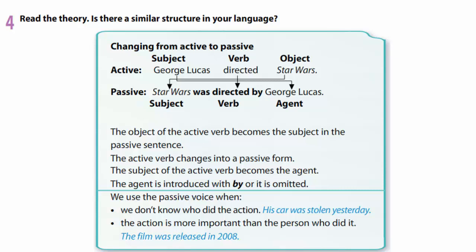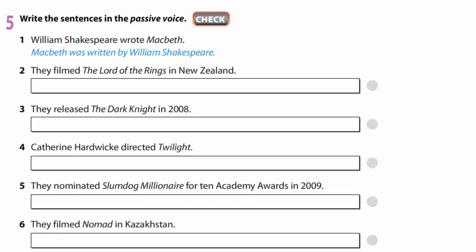We use the passive voice when we don't know who did the action. For example, the car was stolen yesterday. Or the action is more important than the person who did it. For example, the film was released in 2008. In exercise 5, you are to write the sentences in the passive voice. For example, William Shakespeare wrote Macbeth. Macbeth was written by William Shakespeare. You are to do this exercise yourselves.